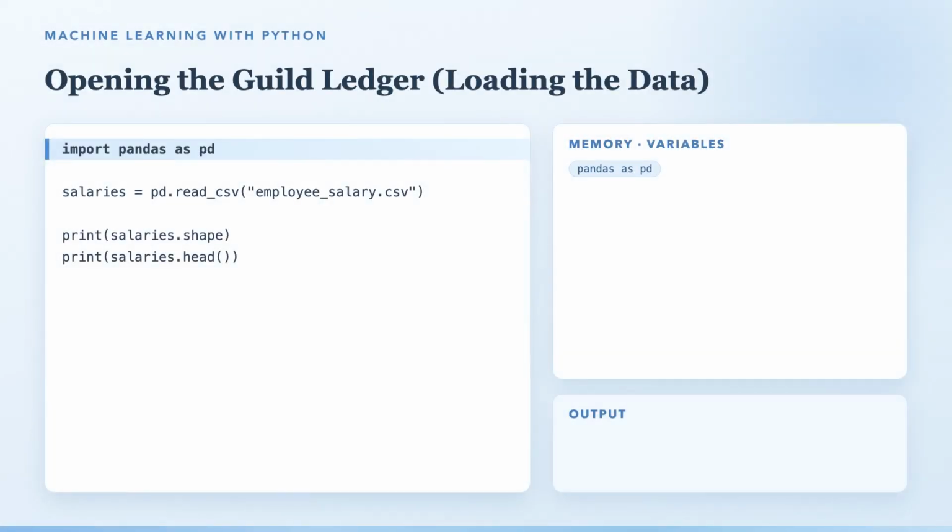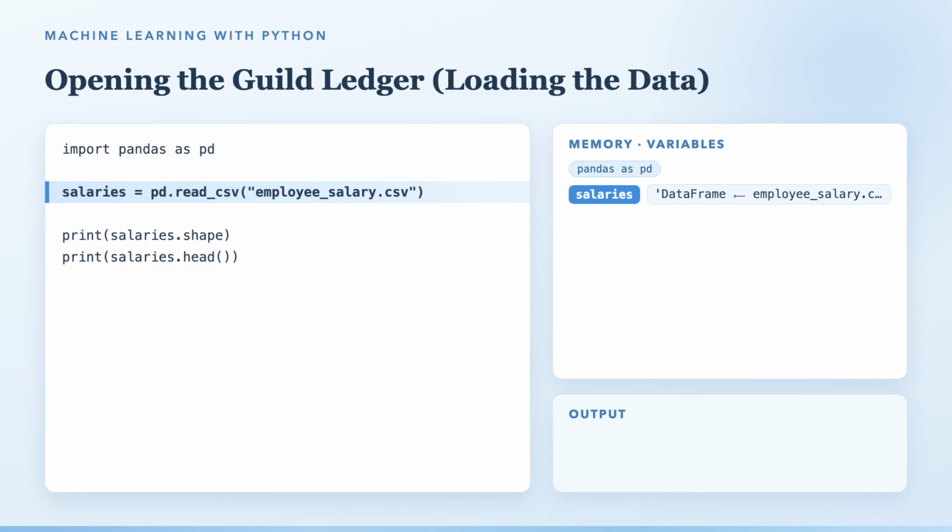Let's open the Guild's ledger. First, we invite Pandas to the table. Import pandas as pd, our quiet librarian. Then read_csv. Watch the ledger unroll. 500 craftspeople, 7 columns each. Shape confirms it: 500 rows, 7 columns. And head brings the first 5 people forward. A salesperson from Austin, an engineer from Denver, a researcher with a PhD from Seattle. Notice something. Some columns hold numbers, but education, city, department, those are words. Hold on to that thought. It matters soon.